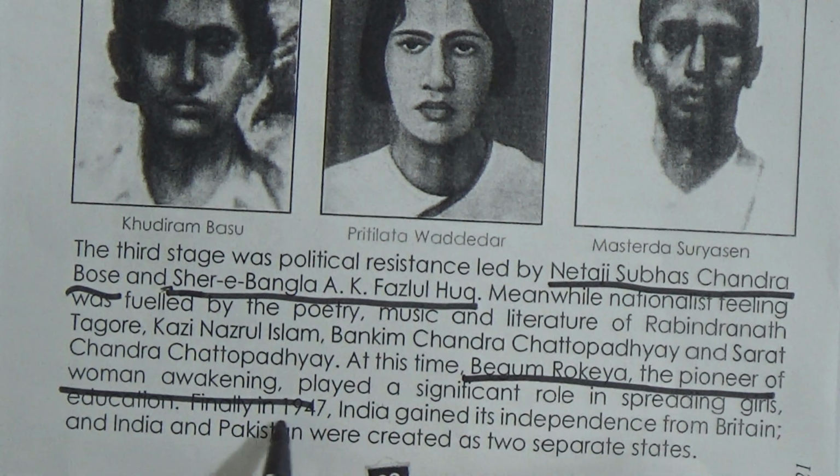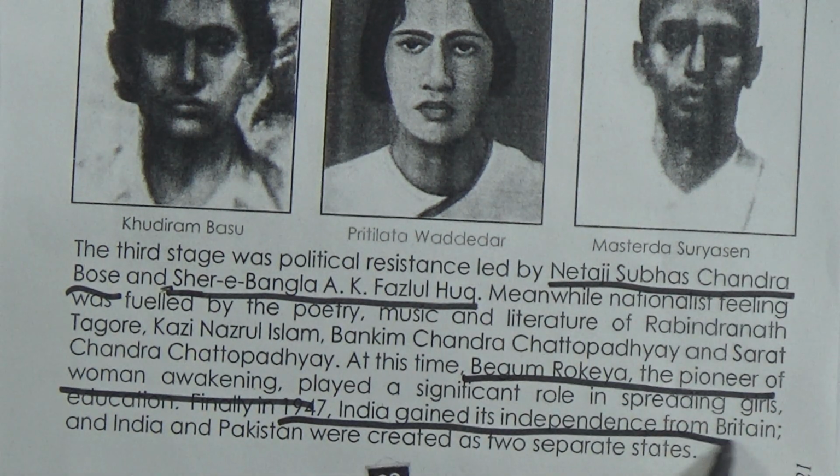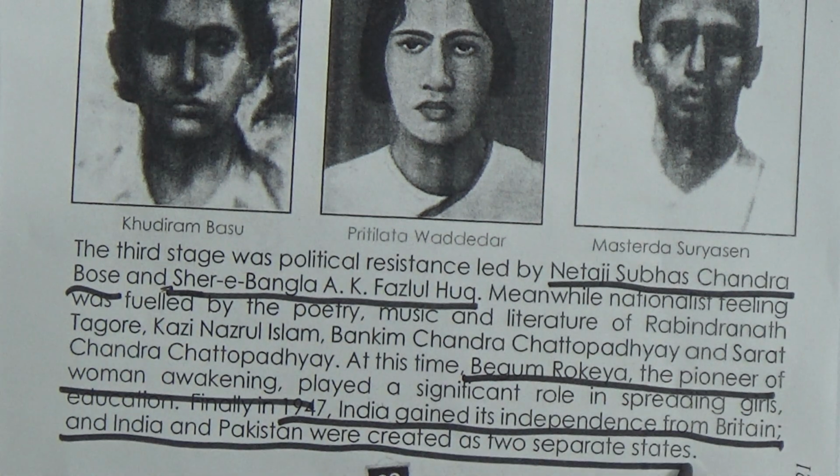So, in 1947, India gained its independence from Britain, and India and Pakistan were created as 2 separate states. So there were 2 separate states, one is India and another one is Pakistan, and at the time there was no Bangladesh. There were only 2 countries, and Pakistan was divided into 2 parts, one is East and another one is West. We all know that we are part of which Pakistan? East Pakistan. Now we will go to the next page.